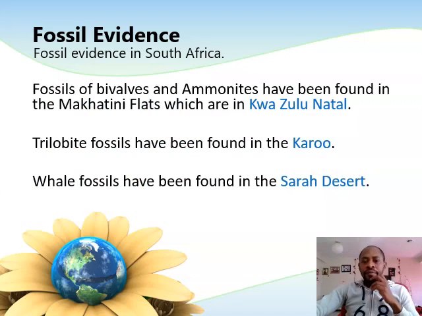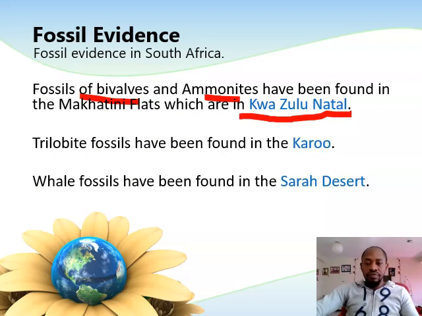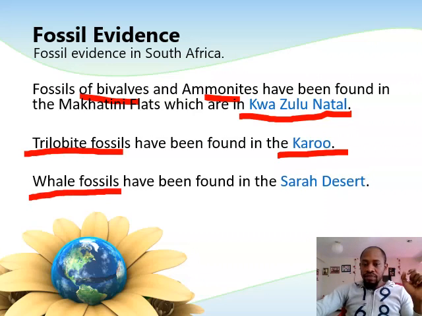Now, you will have to remember these places. Fossils of bivalves and ammonites were found in KwaZulu-Natal. Fossils of trilobites were found in the Karoo. I'm sure you saw the Karoo biome. While fossils of whales have been found in the Sahara Desert.